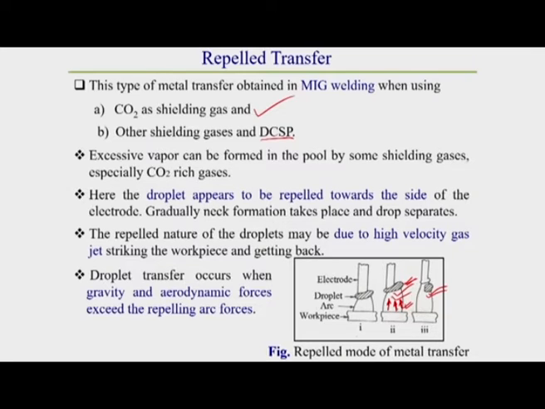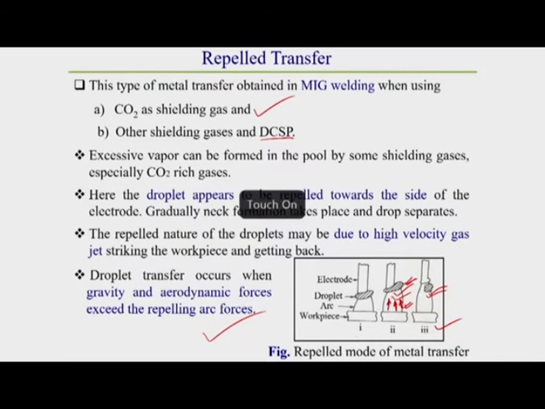If the gravitational force and aerodynamic force on the droplet exceed that repelling force, then it separates from the electrode and drops down to the workpiece. The drop transfer generally occurs sidewards, and as it is repelled in nature, that is why this is called the repelled type of metal transfer.